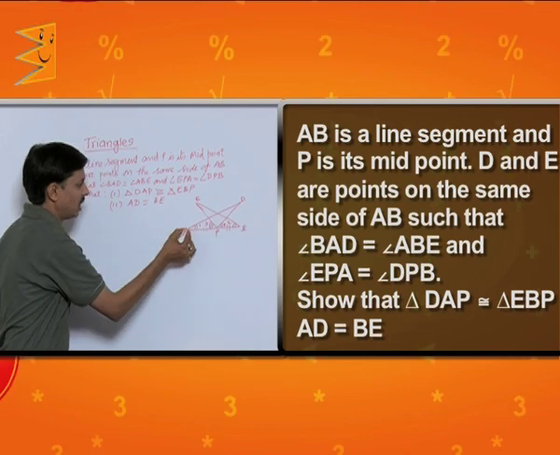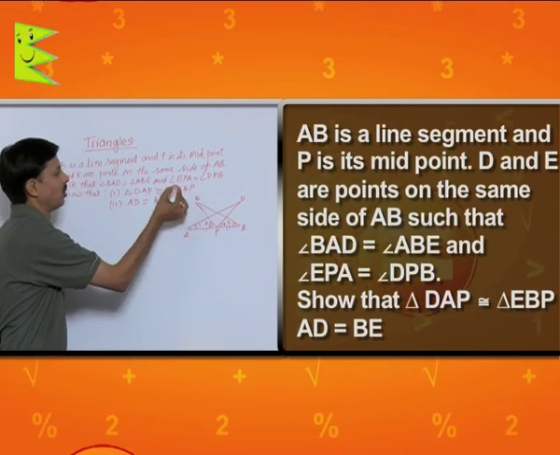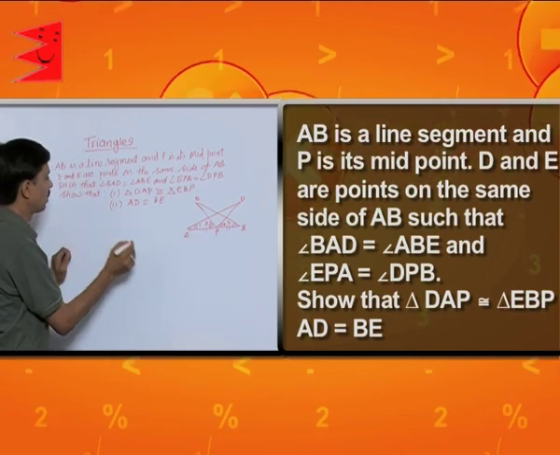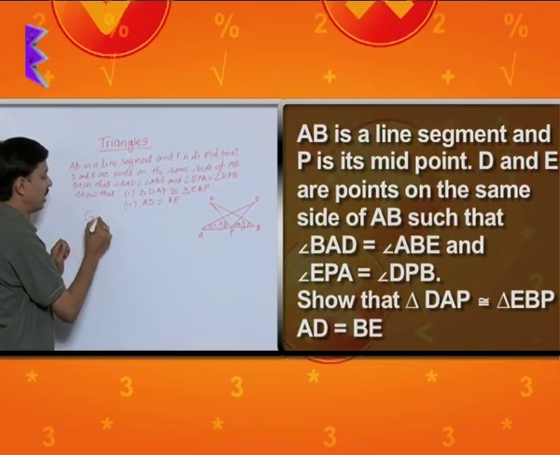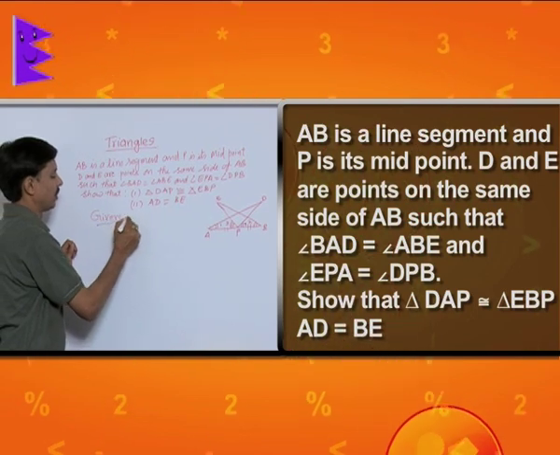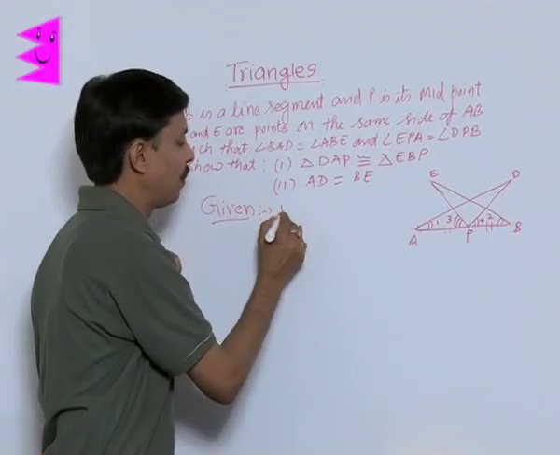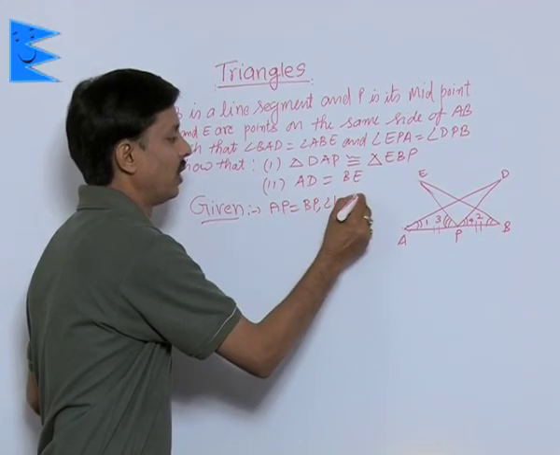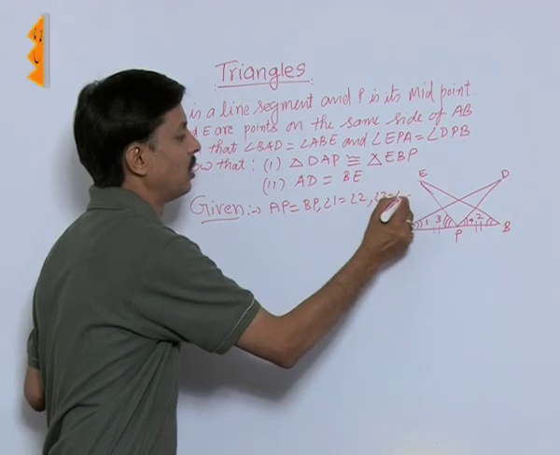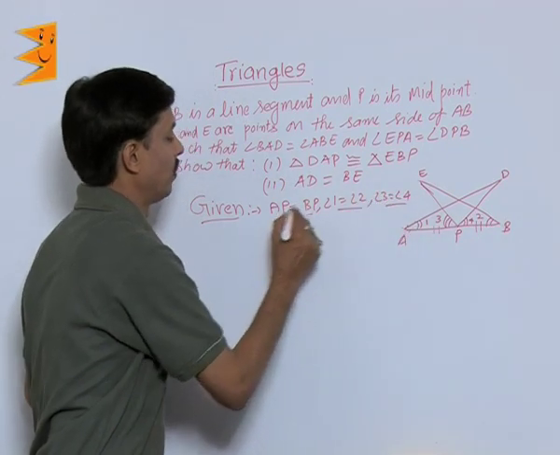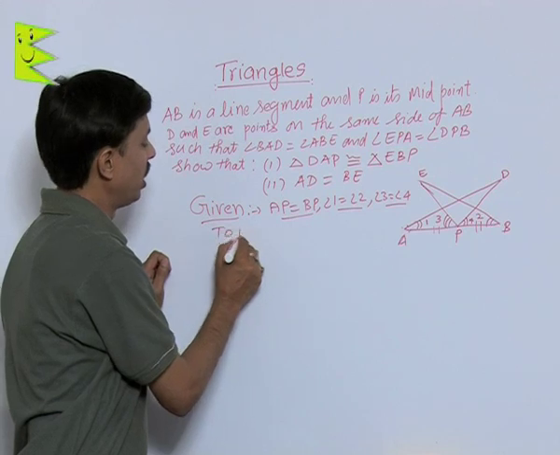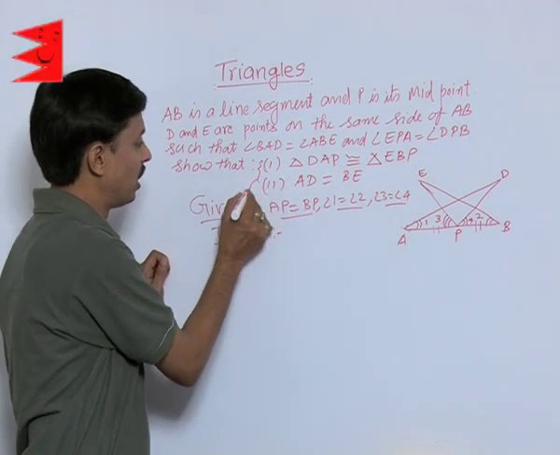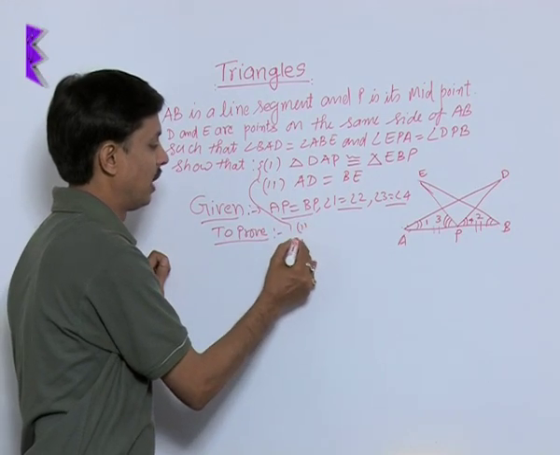Triangle DAP is congruent to triangle EBP. First of all, I am showing you in detail what is given. Given is AP is equal to BP. Angle 1 is equal to angle 2, angle 3 is equal to angle 4. This is given. What we need to prove here are these two conditions.